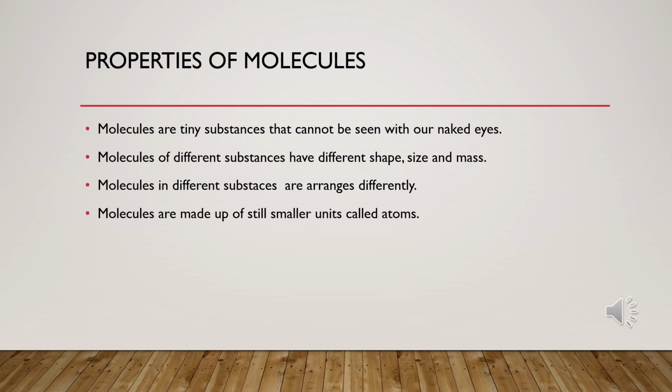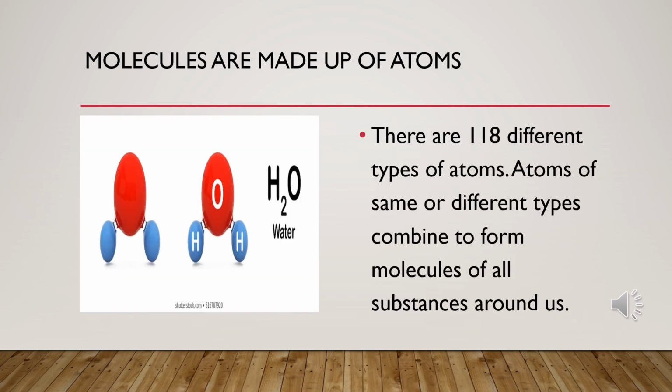Then if we talk about the units of the molecule, we can say that molecules are made up of still smaller units called atoms. There are 118 different types of atoms, and atoms of the same or different type combine to form molecules of all substances around us.